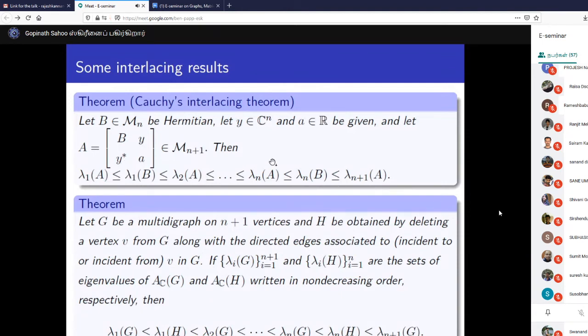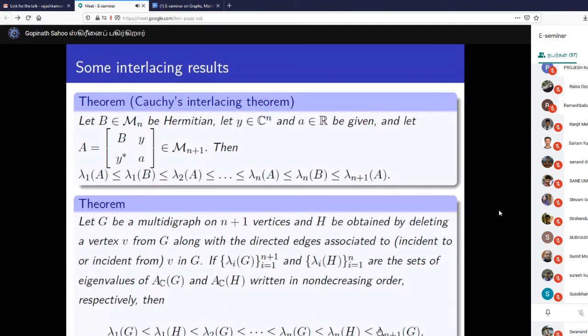So we use this technique to see what will happen if we delete a vertex from a multi-digraph. That means G is a multi-digraph on n plus 1 vertices, and H is obtained by deleting a vertex v, say. Then how do they interlace? This shows the interlacing result. What benefit can we get from here?